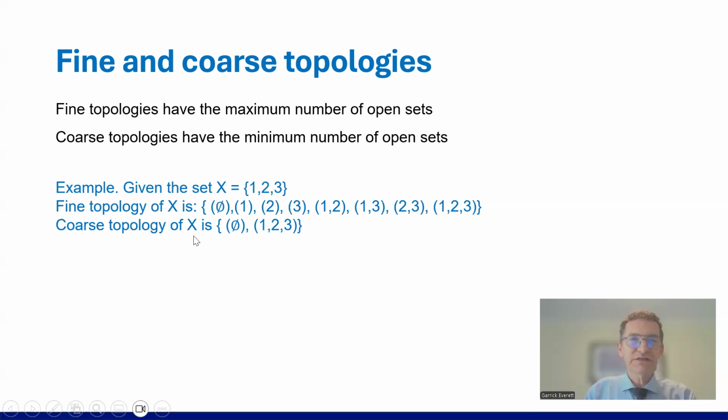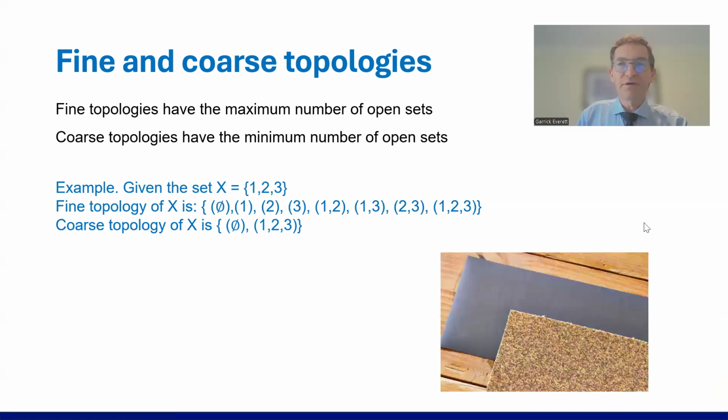A coarse topology of X is the empty set and the whole set itself. That's pretty easy. Now, what I did was I thought, I do a bit of manual work, and I use sandpaper. So this is fine sandpaper, and this is coarse sandpaper. And I thought, it's great to give mathematics students concrete things to remember things, which you can do in your class with your students.